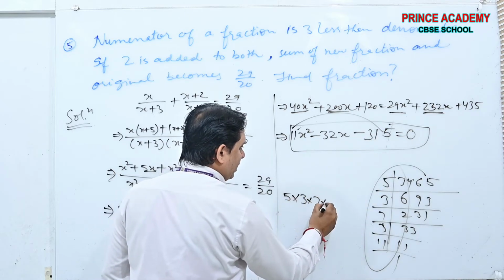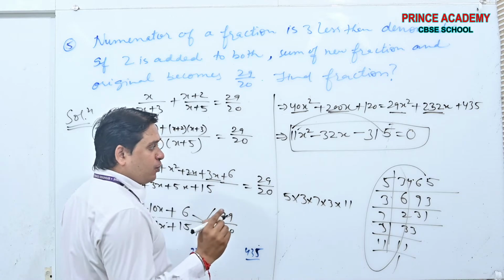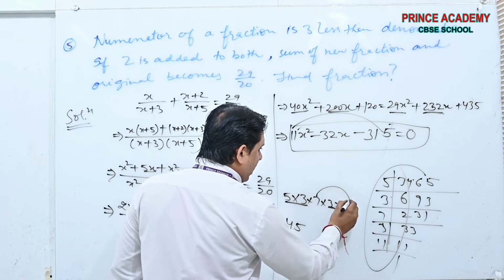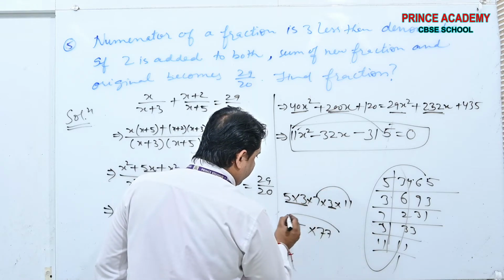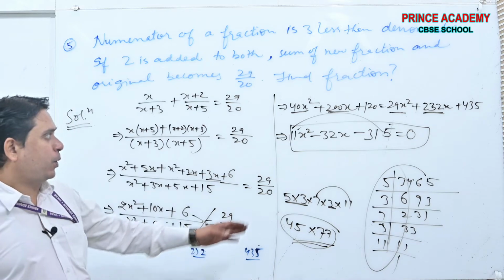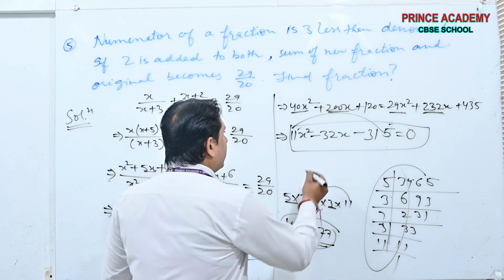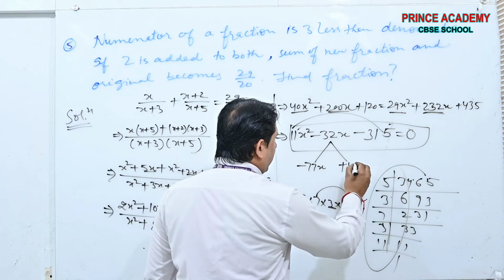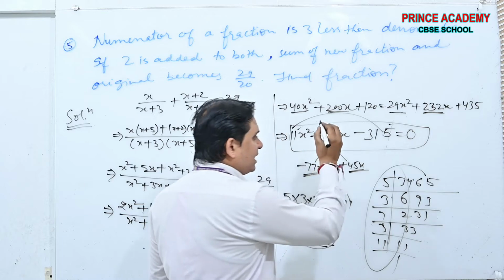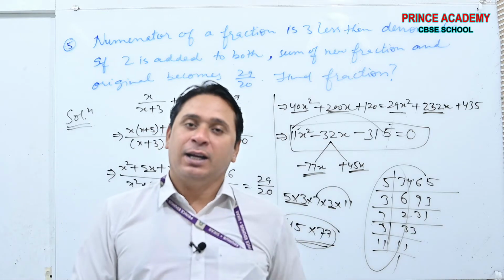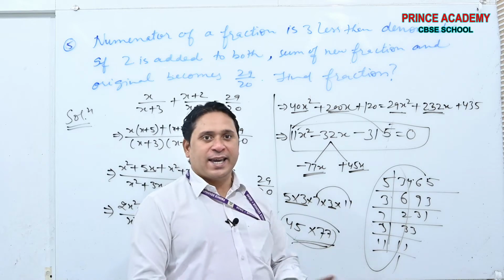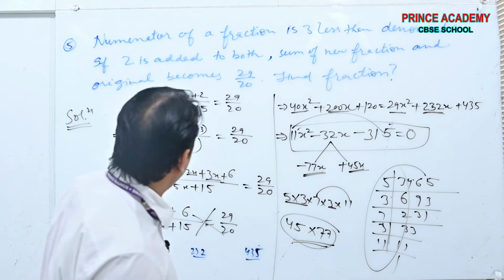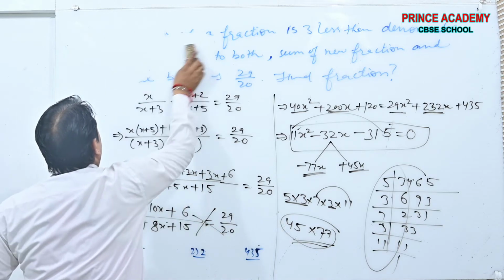5, 3, 7, 3, 11. Now if you see beta, 5 3s are 15, 3s are 45. 7 into 11, 37. Their difference is 32. Product is this. Therefore, you want to factorize minus 77x plus 45x will give you the desirable result and you will get the output. Okay, beta. Question is done. You have to do remaining portion by yourself. Okay. Next question. We are going to deal with this.